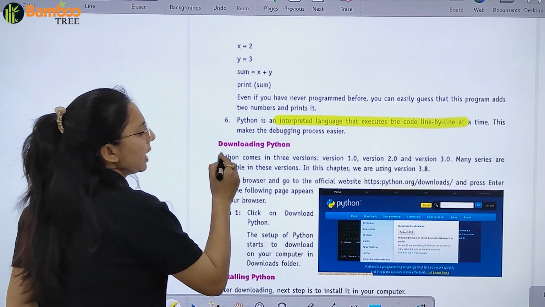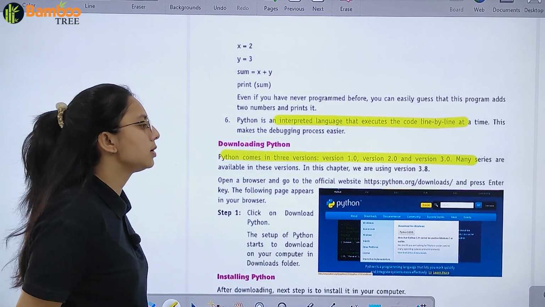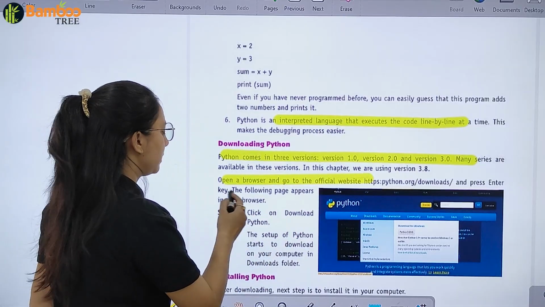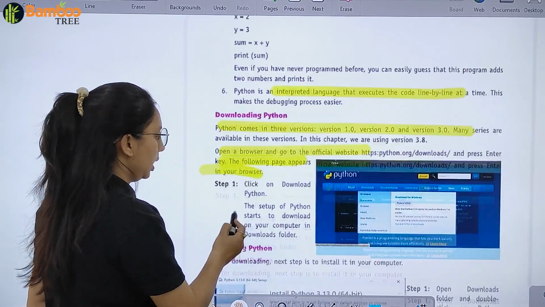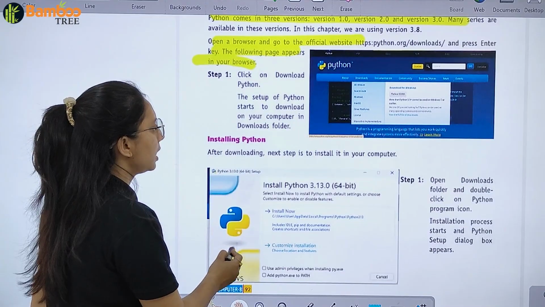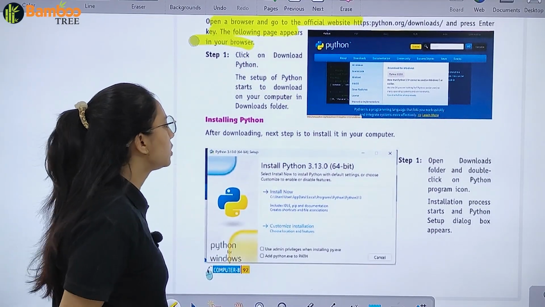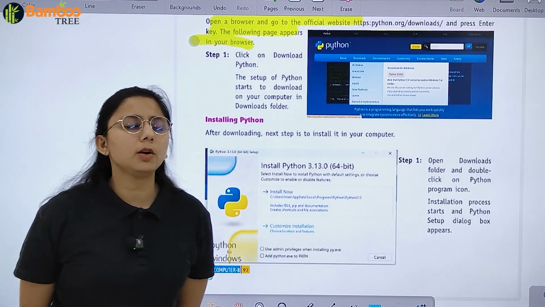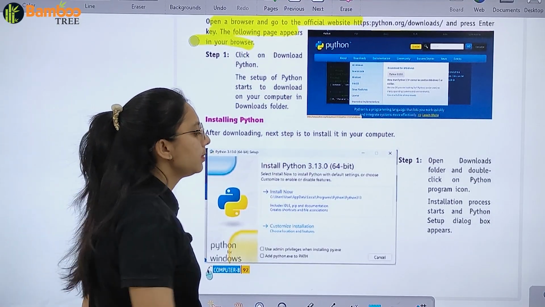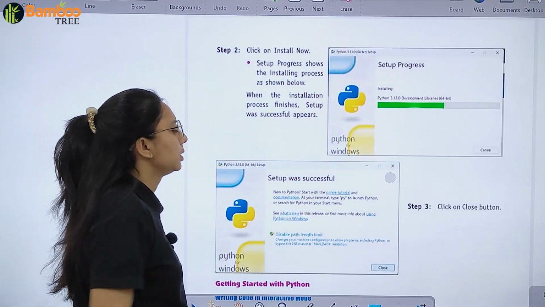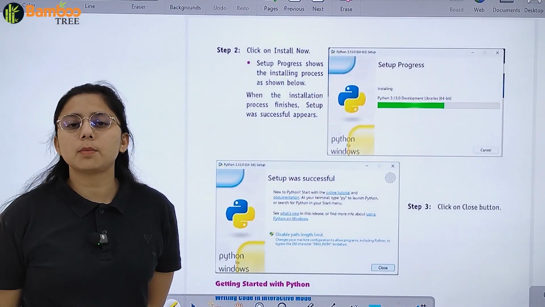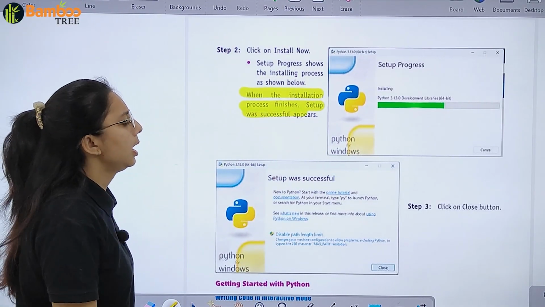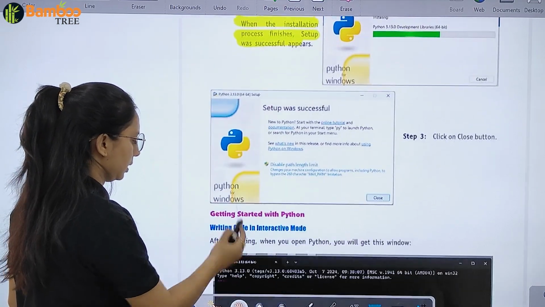Now downloading Python. Python comes in 3 versions: 1.0, 2.0, 3.0. Many series are available. Right? Open a browser and go to the official website. The following page appears in the browser. Click on download. The setup of Python starts to download on your computer. Now installing Python. For installing Python, you will open the downloads folder and double click on the Python program icon. The installation process starts and the Python setup dialog box appears. Now click on install now, setup progress. Right? When the installation process finishes, setup was successful appears and click on close button.